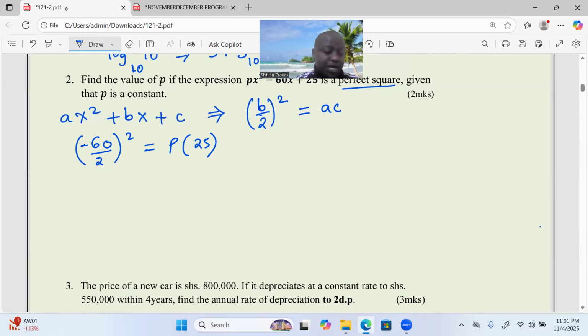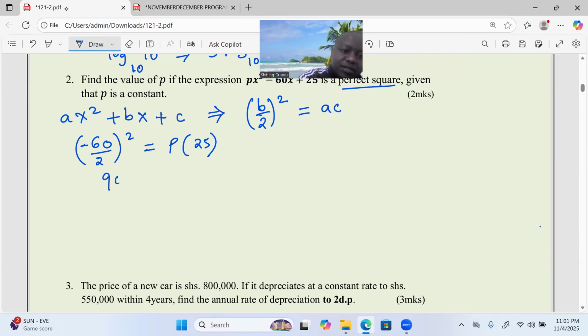And remember to include the negative 30 in brackets. Don't just type negative 30 squared in your calculator, because the 30 will be squared but the negative will remain unsquared. And that's a mistake.